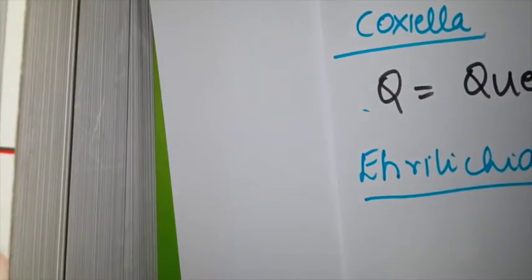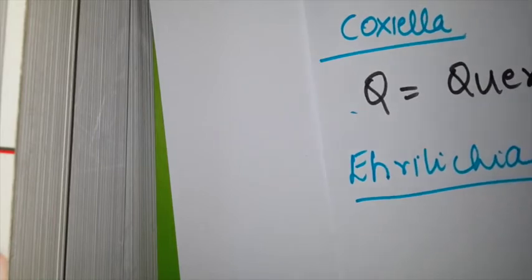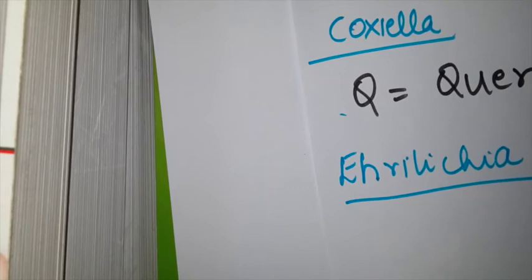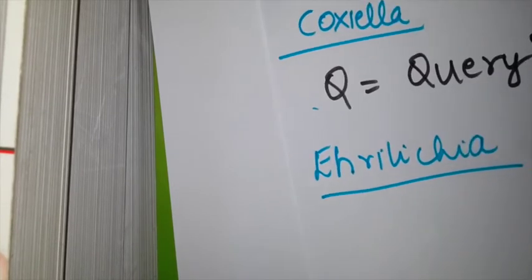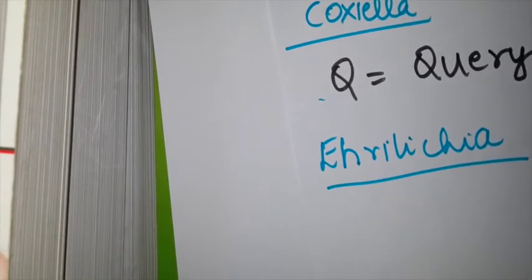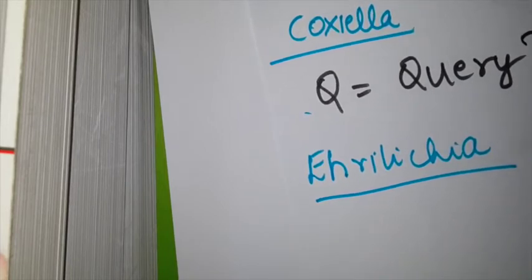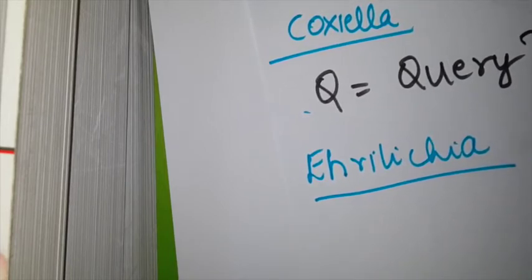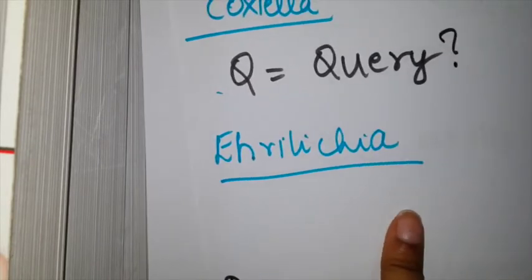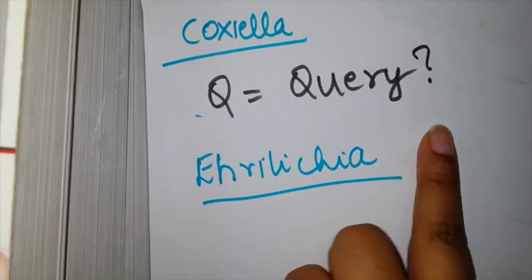The third type is Coxiella burnetii, named after Cox and Burnet, who independently identified the same agent. The illness caused by Coxiella burnetii is Q fever. This has an interesting story. It is called Q fever because Q actually stood for query, as in question mark.